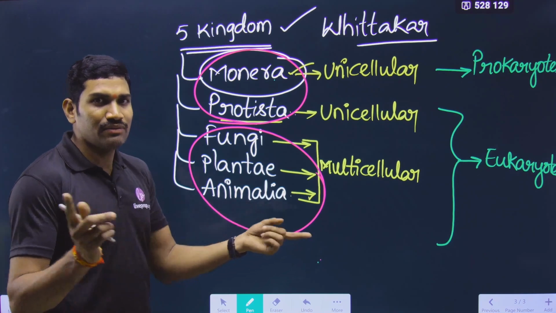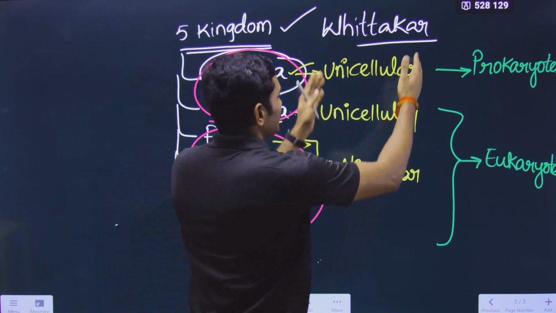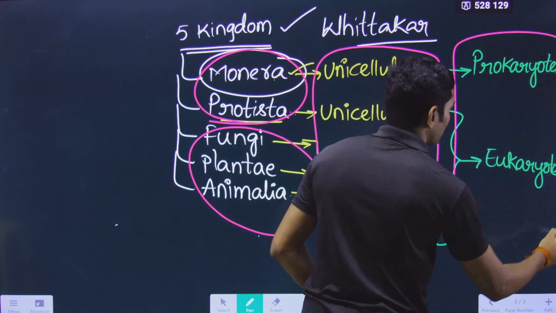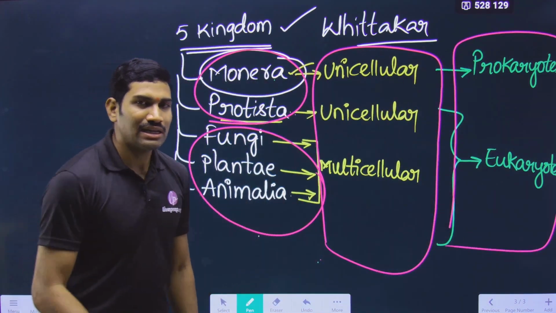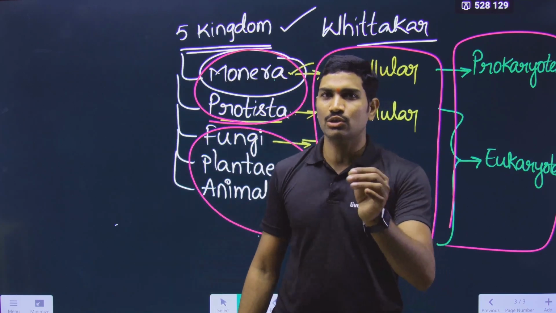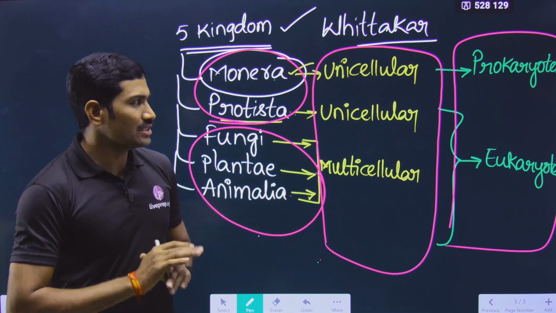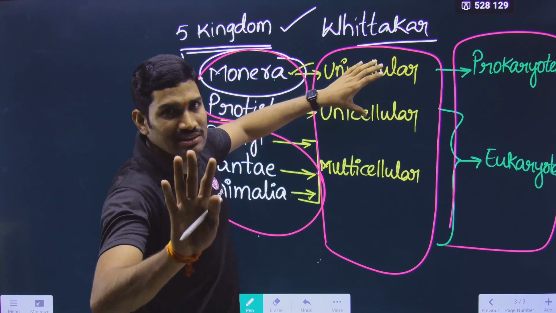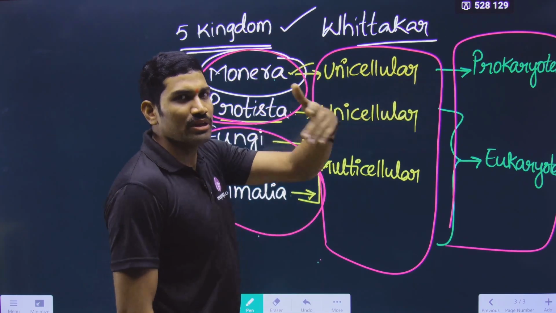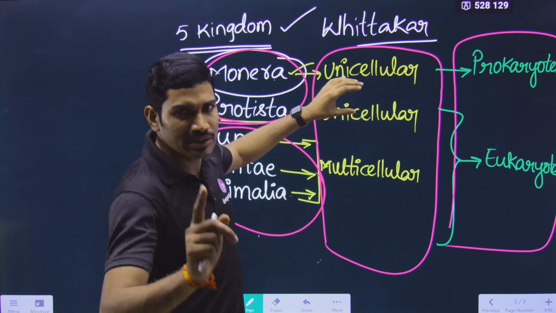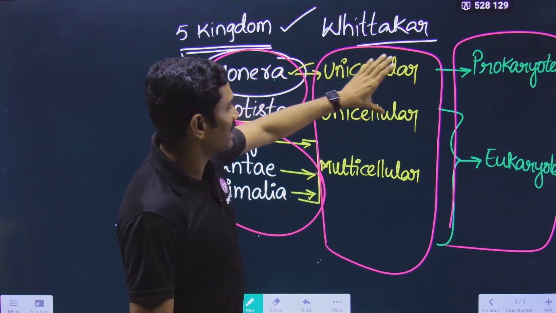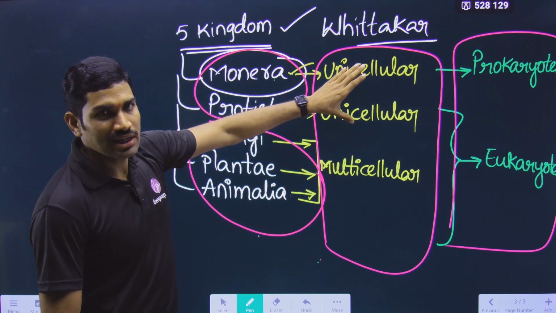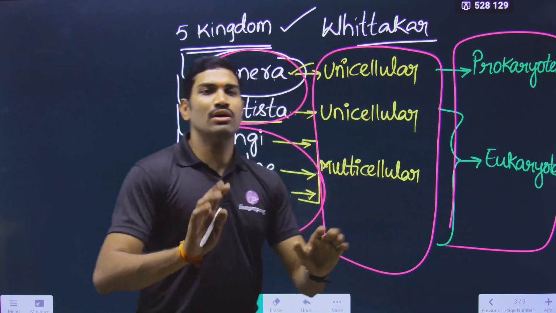Now the next one we will interlink the different concepts. What are these concepts? One is this information and the other one is this information. Now I will give you some statements. Listen carefully and tell me whether they are true or false. Okay? Listen to the statements carefully. For your easy reference, I am showing this one also. So based on that, you can decide whether true or false. I am repeating the question. All the unicellular organisms are prokaryotes. True or false?